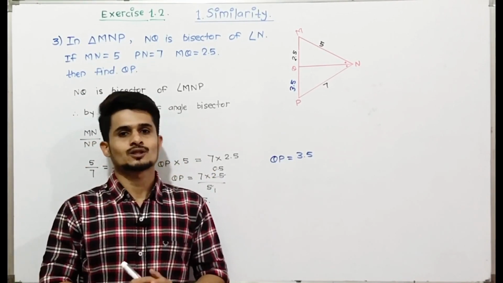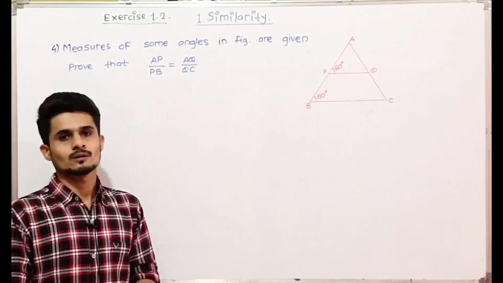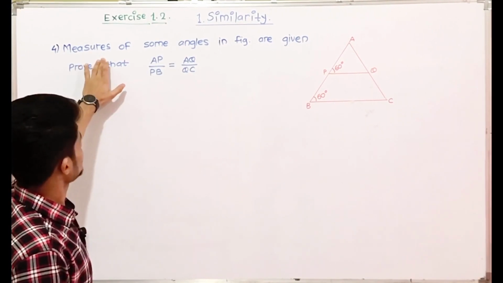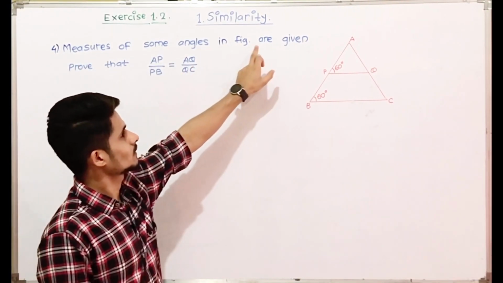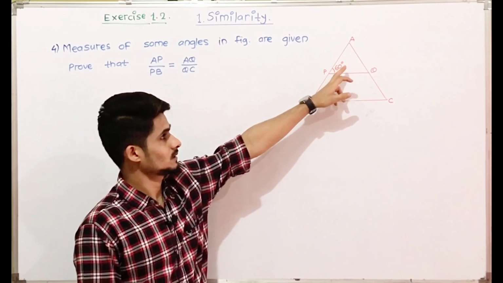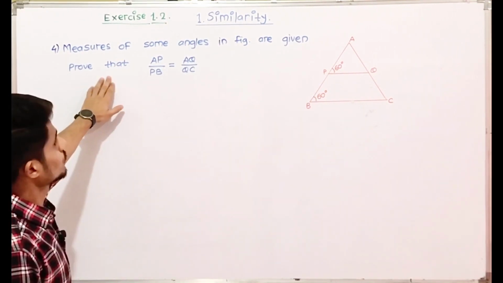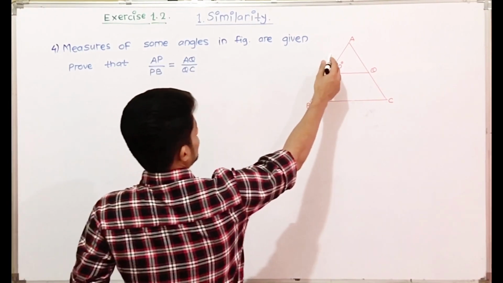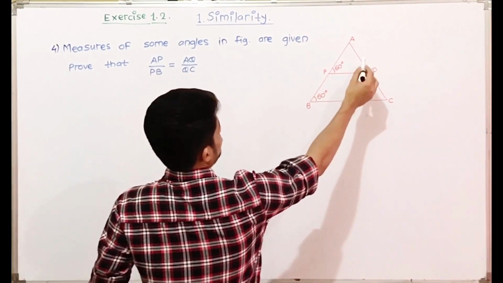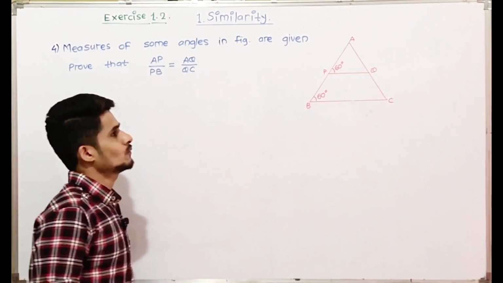Similarly, we'll see question number 4. Measures of some angles in the figure are given. Prove that AP upon PB is equal to AQ upon QC.